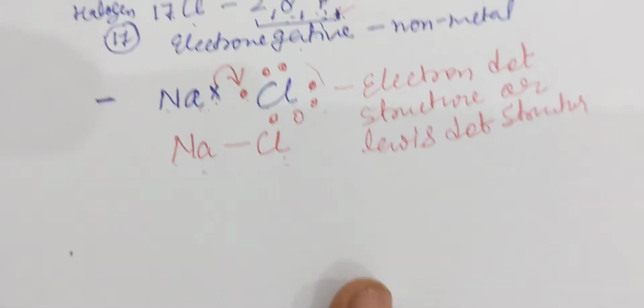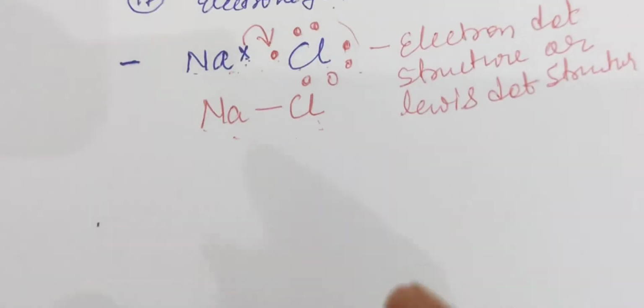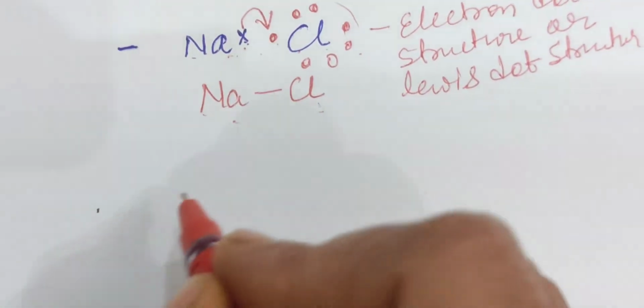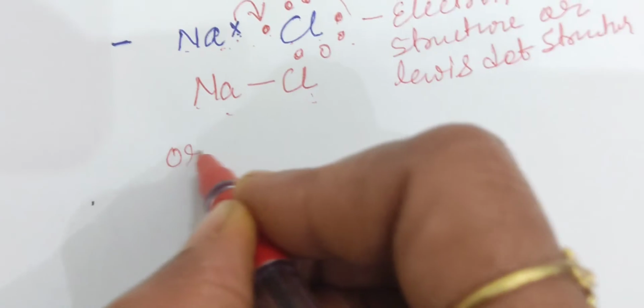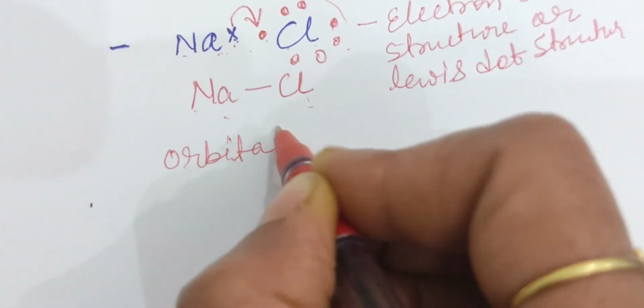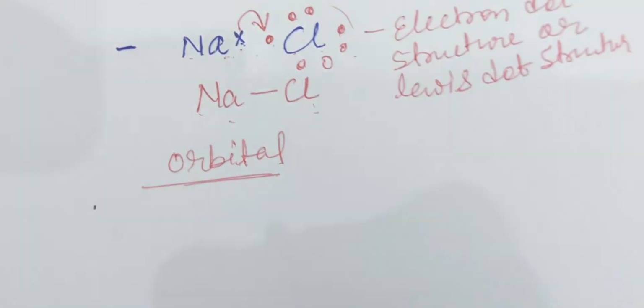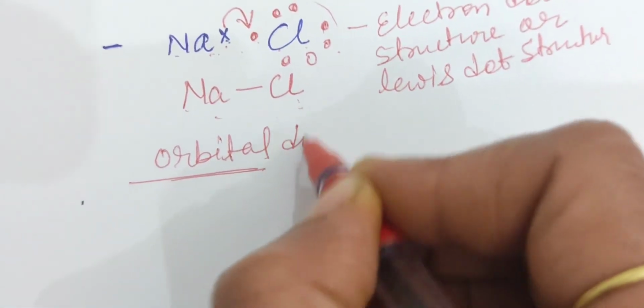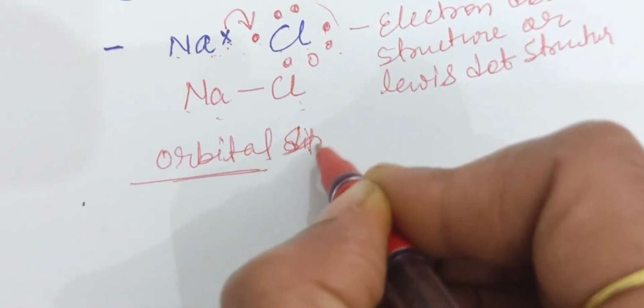Like that, students, you can see other examples. You can also make its orbit diagram, which can be represented as orbital diagram or orbital structure.